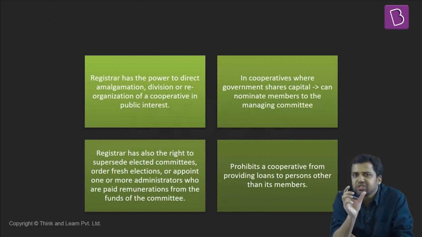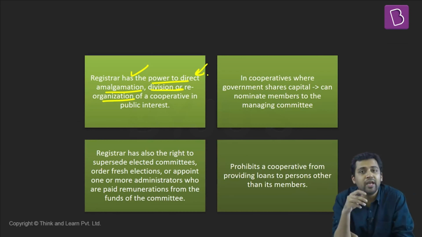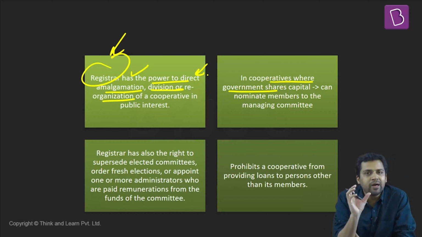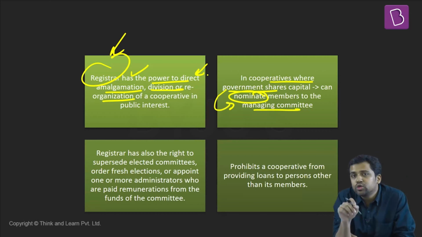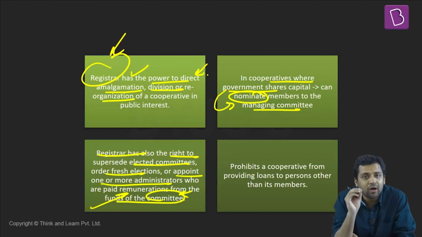Apart from that, the registrar of cooperatives has power to direct amalgamation, division, and reorganization of cooperatives in public interest. And in case the government has some share in the capital of the cooperative, in such a scenario, it can nominate members to the management committee. So the government can also control cooperatives if it is contributing some part to its capital. The registrar has the right to supersede elected committees, order fresh elections, and appoint one or more administrators who are also paid remuneration from the funds of the committee. So the registrar has excessive powers, and the registrar is not part of the cooperatives. He's part of the state government.